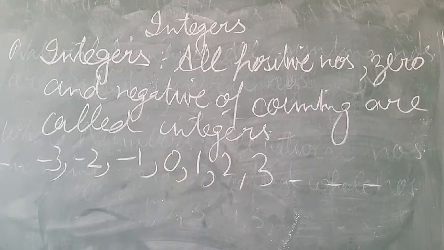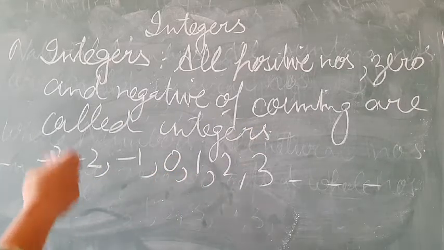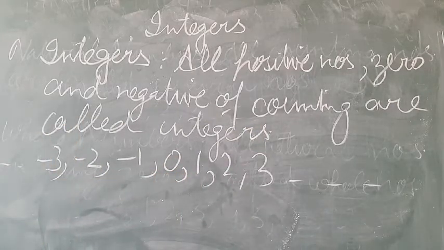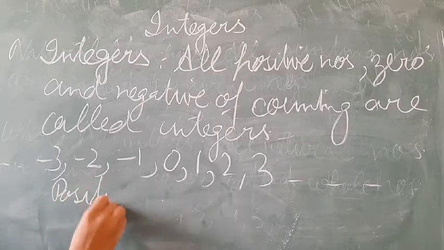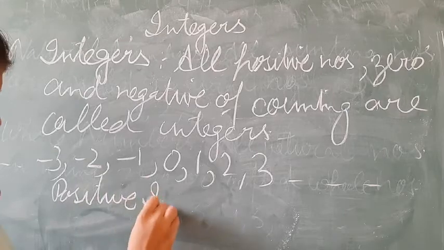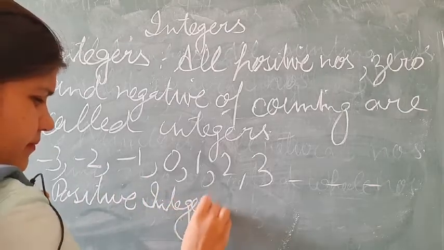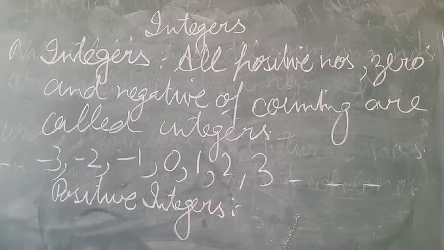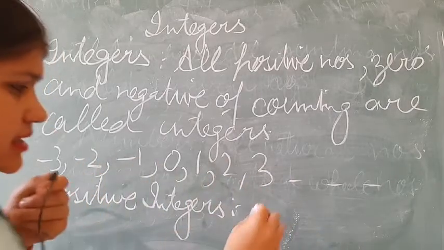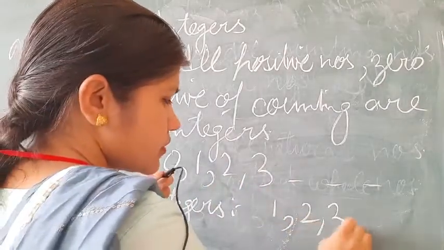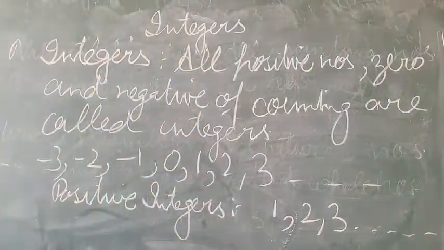Is it clear? Next is types of integers. There are 3 types of integers. Positive integers: in positive integers, all positive numbers, that is 1, 2, 3 and so on.